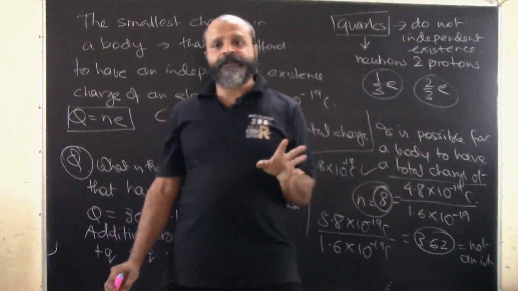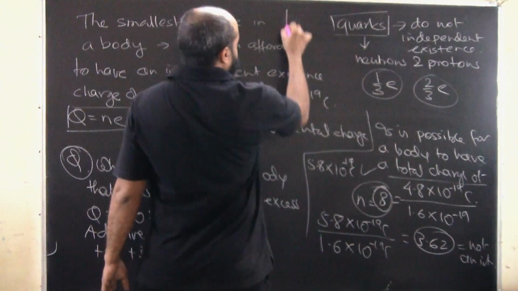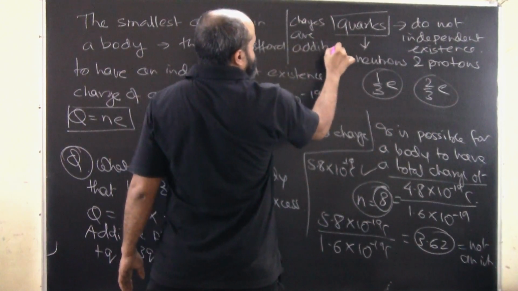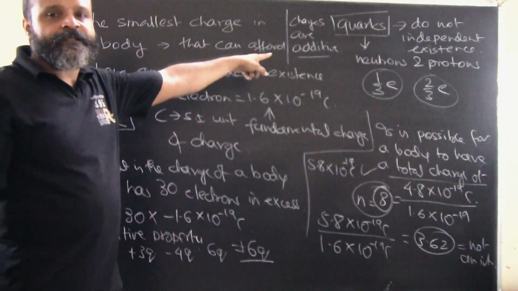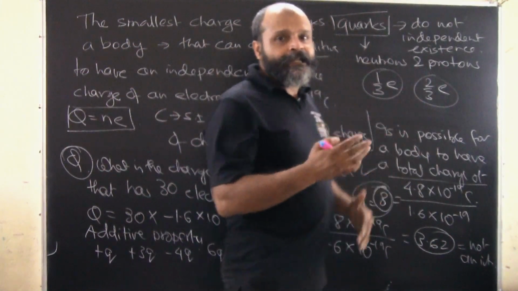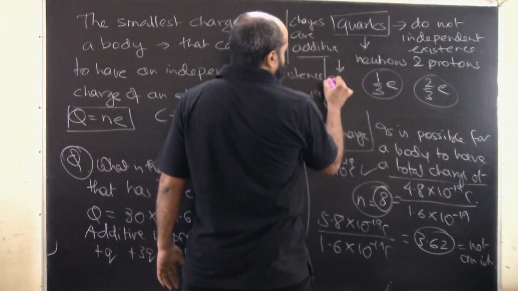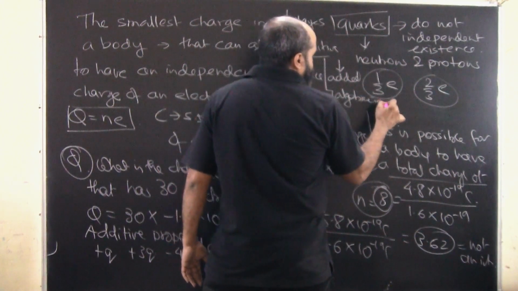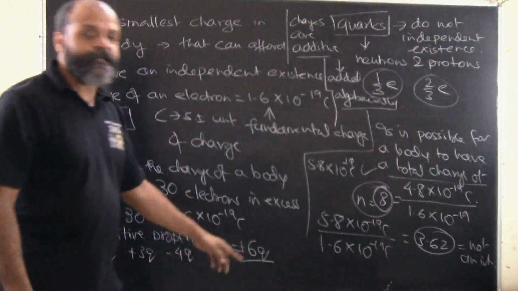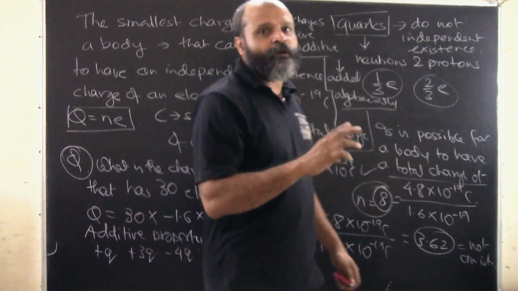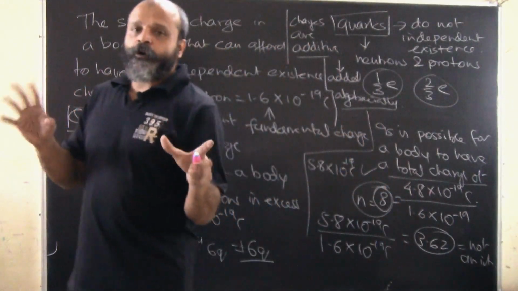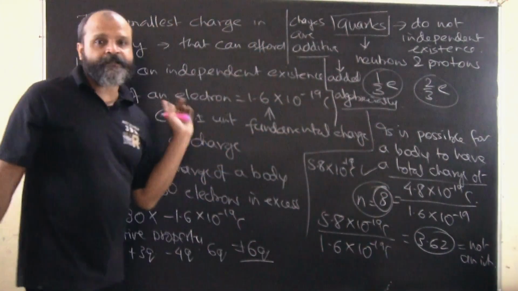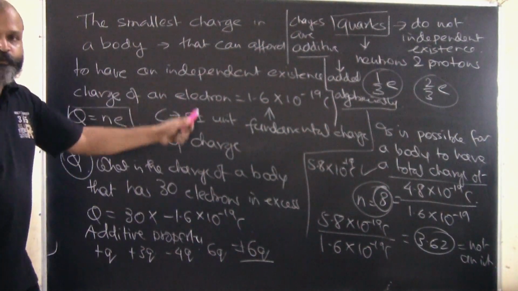So charges are additive. What do we mean by charges are additive? What we mean is that they can be added algebraically, which means that they can be added along with their signs and the net charge of the body can be found out. The net charge of the body will be the sum total of all the charges that it contains. Any body which has a number of charges, we can just add their charges and arrive at the conclusion. I hope this is pretty much clear.